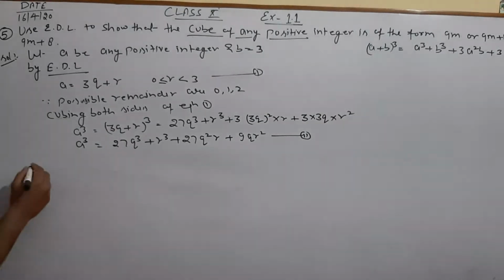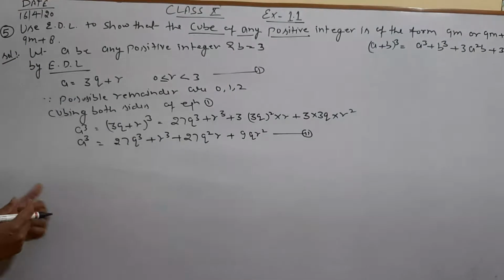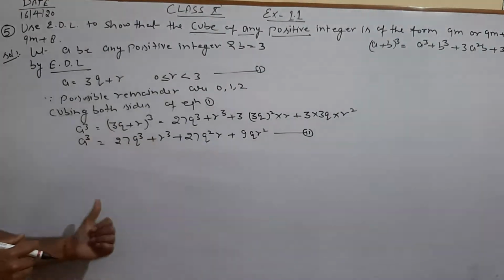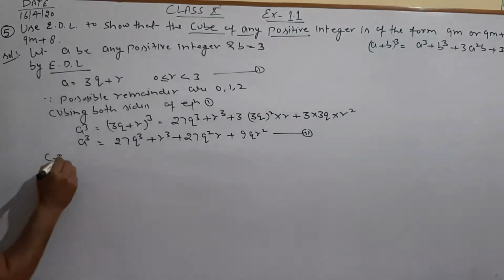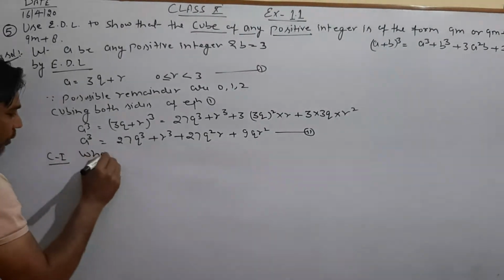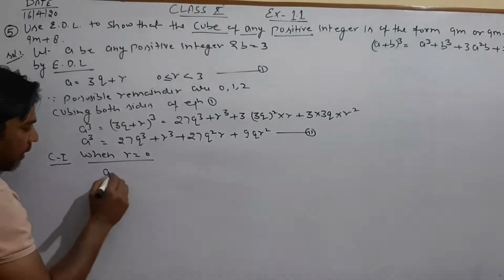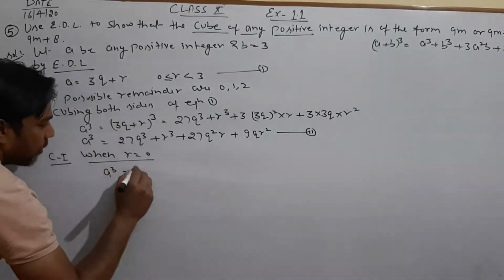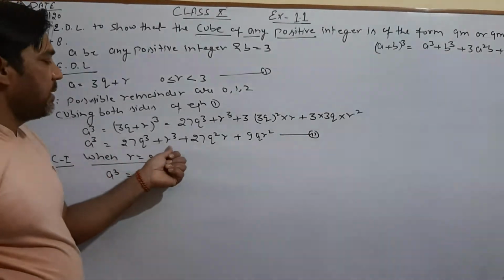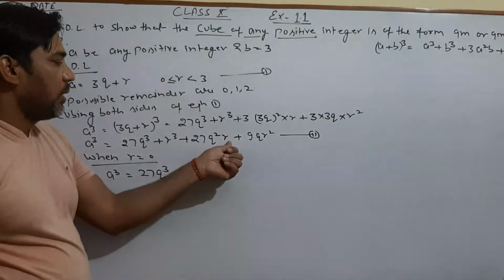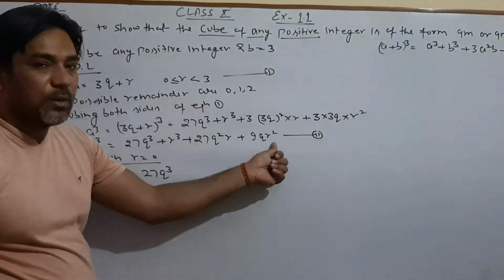Because the possible remainders are 0, 1, 2, we have 3 cases: when r is 0, when r is 1, when r is 2. So case 1, when r equals 0. So a cube is equal to 27q cube, because r is 0, so the q square r term is 0 and the q r square term is also 0.